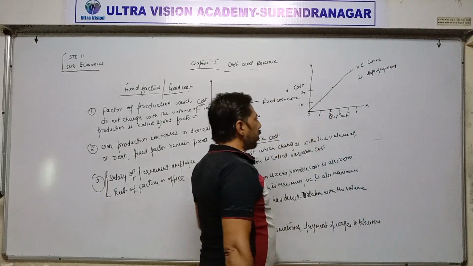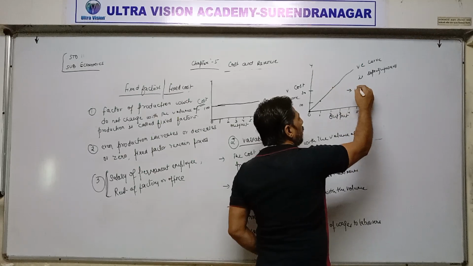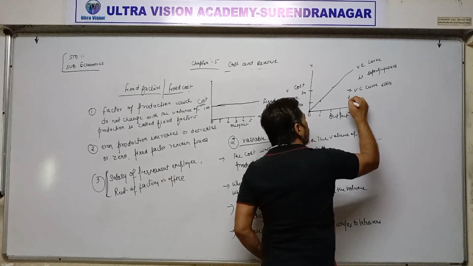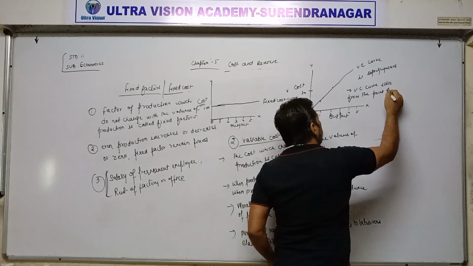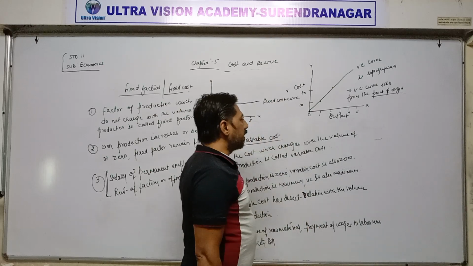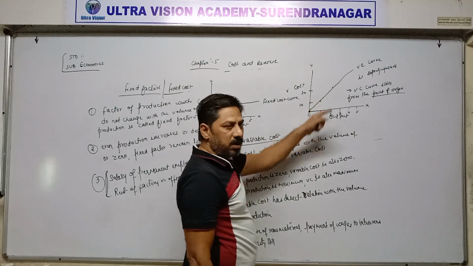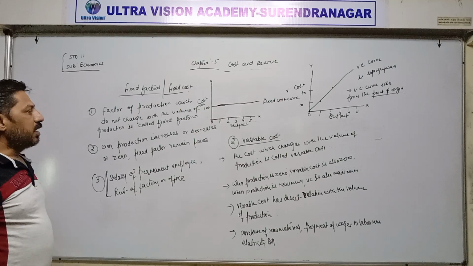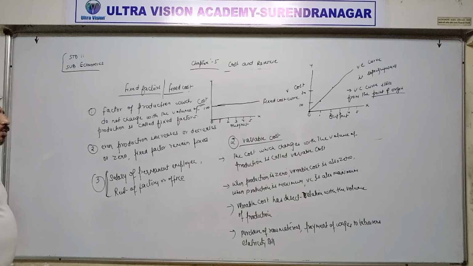And one more point regarding diagram: variable cost curve starts from the point of origin. Point of origin here means 0, because when production is 0, variable cost also remains 0. That's why variable cost curve starts from the point of origin. And what is the shape of variable cost curve? It is sloping upward. And the shape of fixed cost curve is parallel to x-axis.